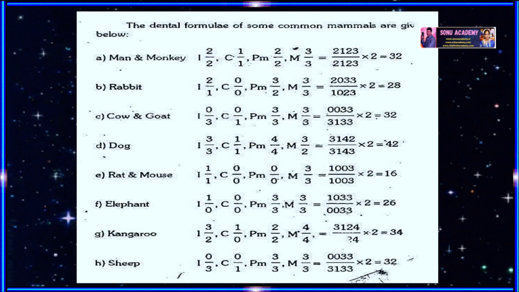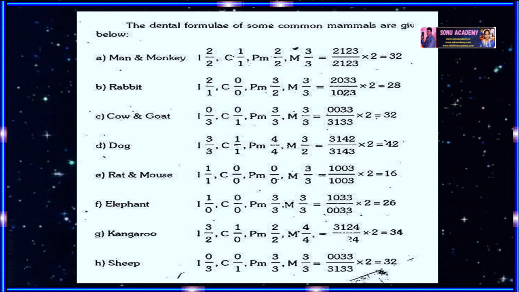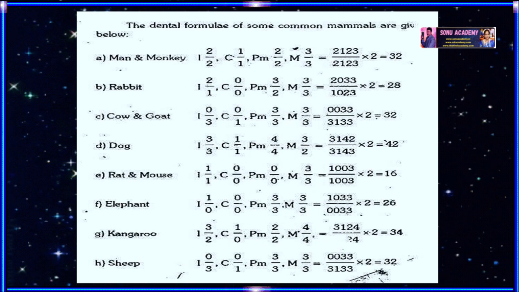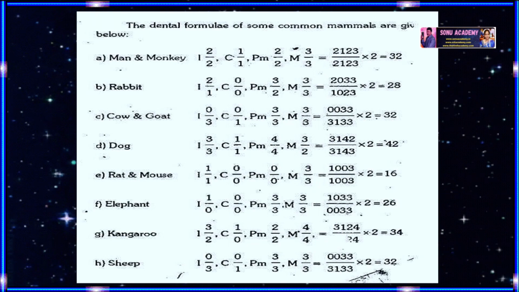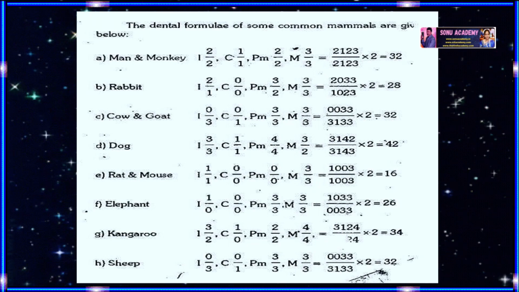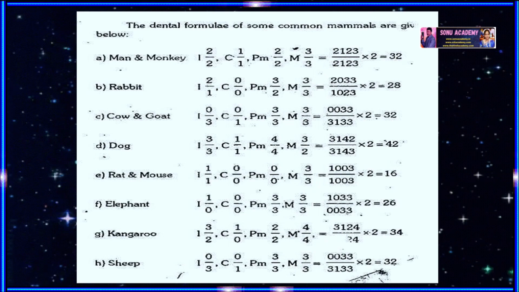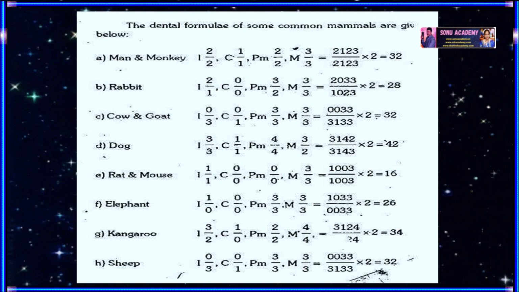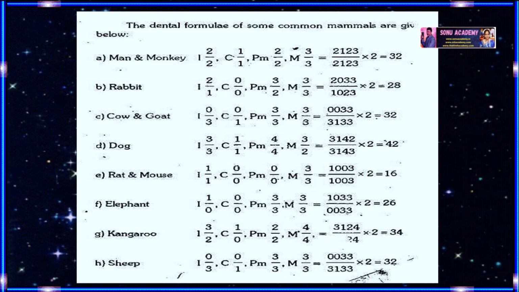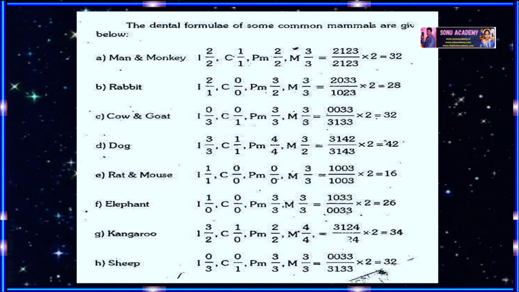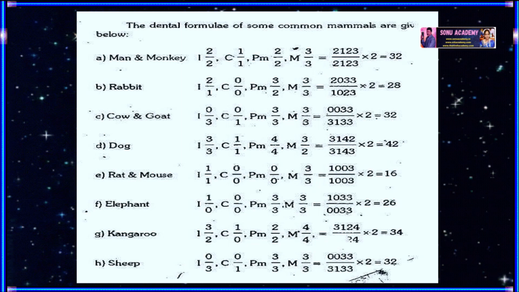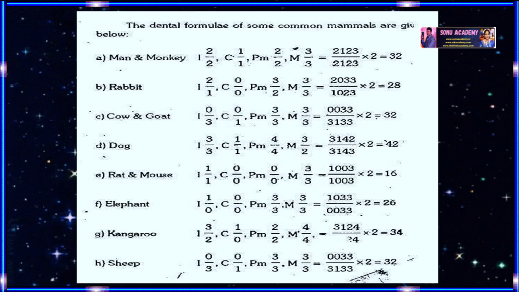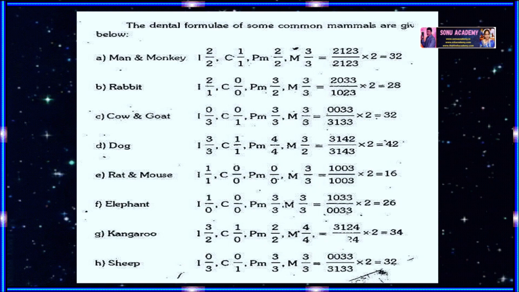Now let us see the dental formula in different organisms. The number and kinds of teeth in mammals are represented by an equation called dental formula. The arrangement of teeth in each half of the upper and lower jaw, in order like incisors, canines, premolars and molars, is represented as I, C, P, M by a dental formula, which in humans is 2123 by 2123. In adult humans, meaning the permanent set of teeth, the dental formula is 2123 by 2123.